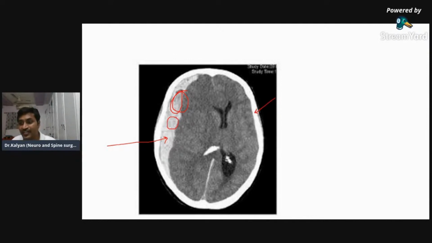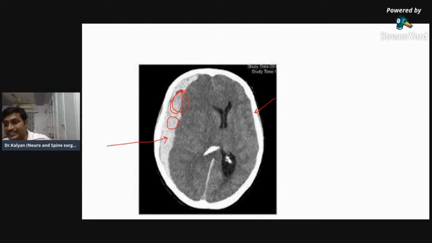Why are you saying air, Dr. Ashwini? Air will be hypodense. This is hyperdense. So air doesn't come into the differential diagnosis. Yeah. No, Dr. Ankit, compare this one. You can see there is some hypodensity within this hyperdense one. Yeah. So this one is hyperdense, but less hyperdense than the bone. So this is not calcium. So what should this one be?